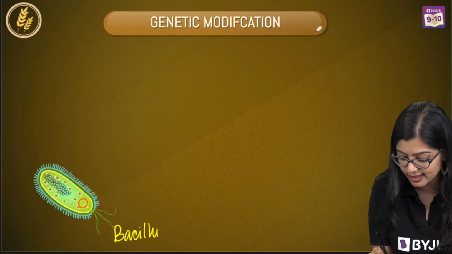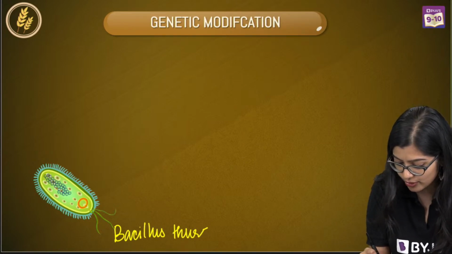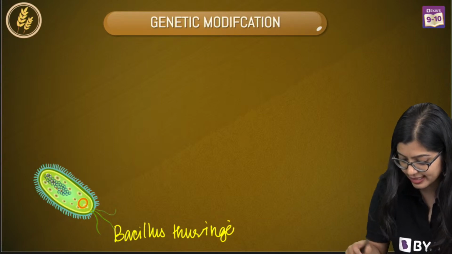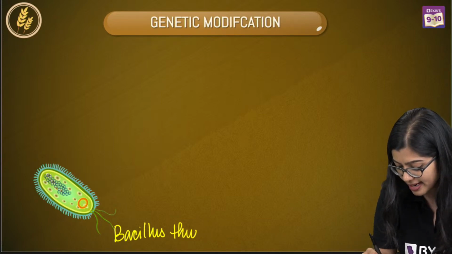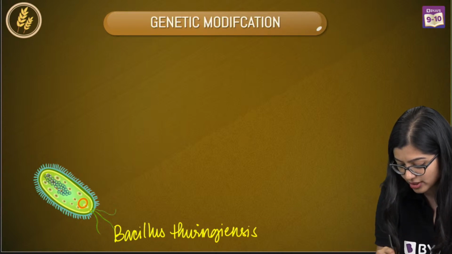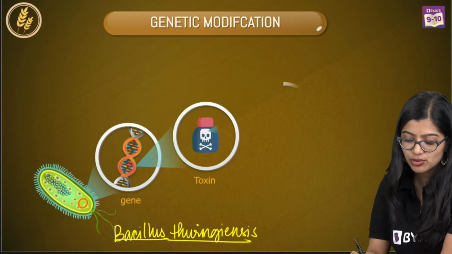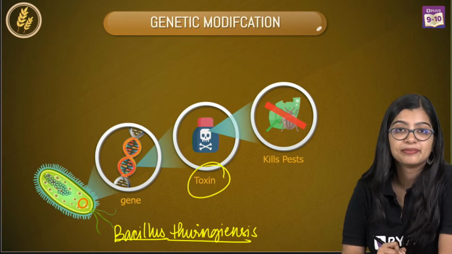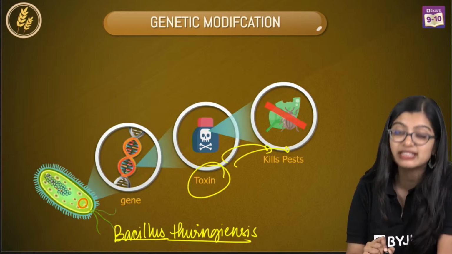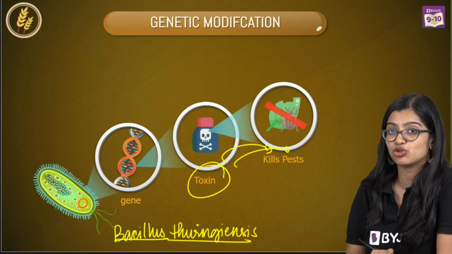They found this bacteria known as Bacillus thuringiensis. Let me just write that again, right? So we see that there is a bacteria which is known as Bacillus thuringiensis, which was producing a particular toxin that could kill the same insects or pests that were attacking the brinjal.